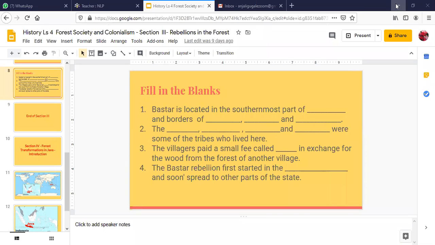Okay, the last question is, the Bastar rebellion first started in the dash and soon spread to other parts of the state. Where did it start first?